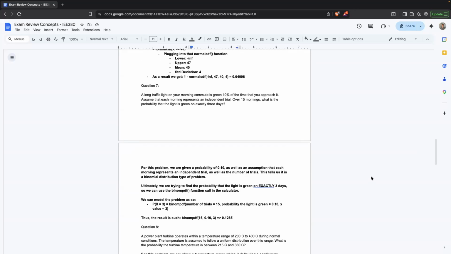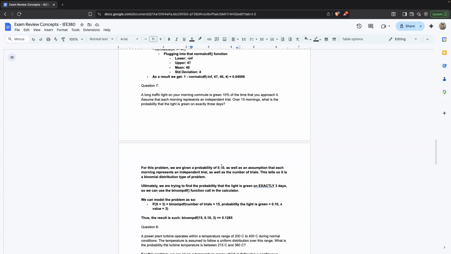Moving on to question 7, a long traffic light on your morning commute is green 10% of the time that you approach it. Assume that each morning represents an independent trial. Over 15 mornings, what is the probability that the light is green on exactly 3 days? This problem is similar to one I did in the tutored concept videos, and it follows a binomial distribution. We're given a fixed number of trials, 15 mornings, an assumption that each morning is an independent trial, and a constant probability: the light is green 10% of the time.